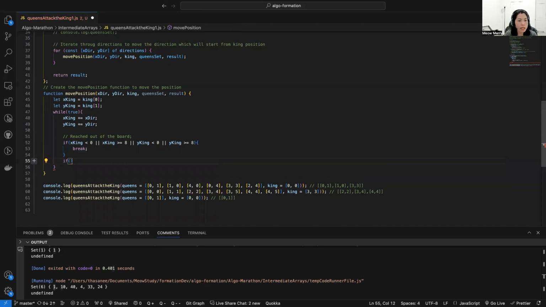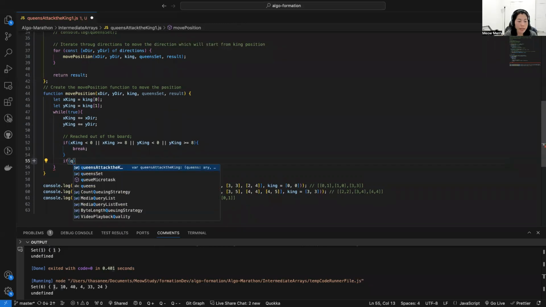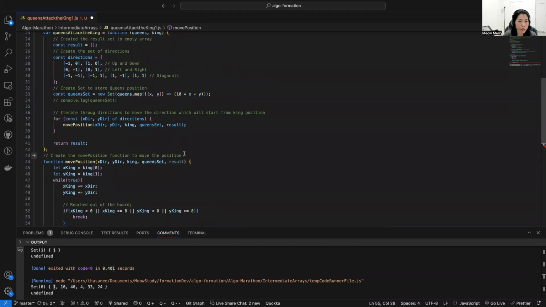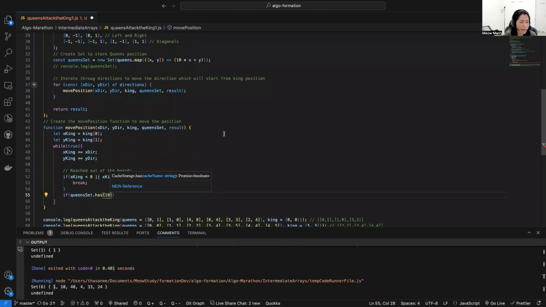What we do, we're going to check the queen set, because we already set it, right? The queen set has the value from the queen here, which is going to be unique. What I'm going to do is the same way I did here, right? The value x and y.